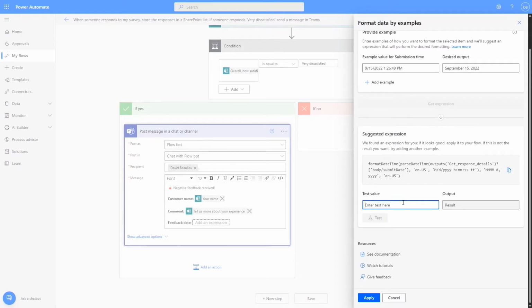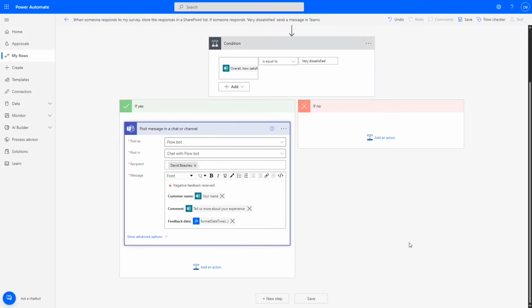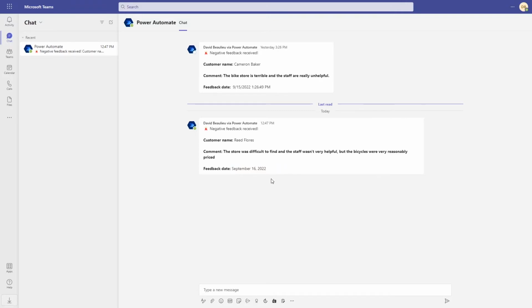I didn't have to learn about the different functions in the Power Automate expression language. We can then test it and verify it with another date value that this expression does what we're looking for. We apply it to our flow, and there we have it. The date will now be written in the format we want. Next time the automation flow runs and a message is posted on Teams, the data is written the way we want it. Next, let me pass it over to Christy.